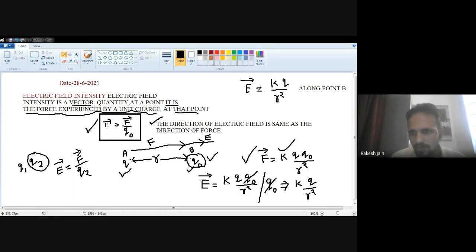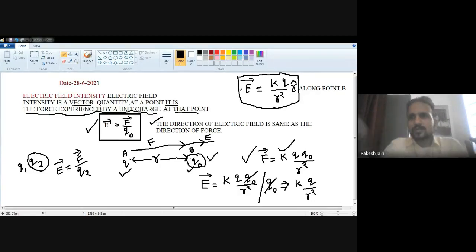Otherwise, you can write down R cap to show the direction. R cap is a unit quantity whose value is equal to 1, so nothing will happen to the basic formula. Actually, the formula is E is equal to KQ divided by R square, and here R cap is just to show the direction. We start from point A towards B, that's why this shows you the direction. The quantity is 1, a unit quantity parameter, so nothing happens to the basic formula.